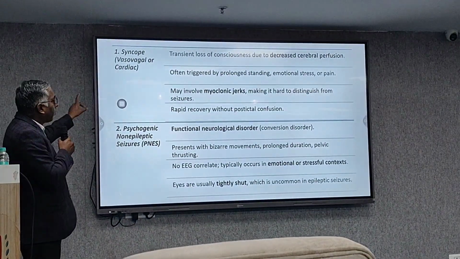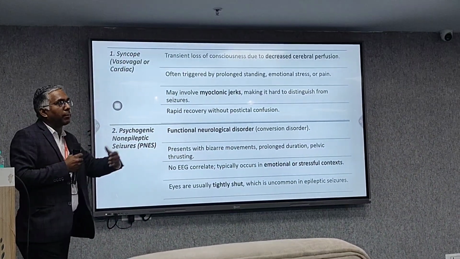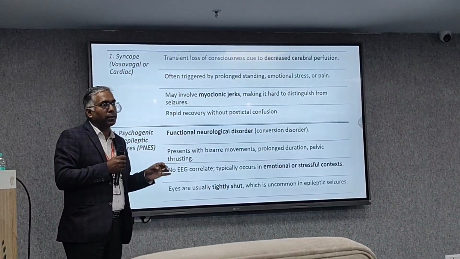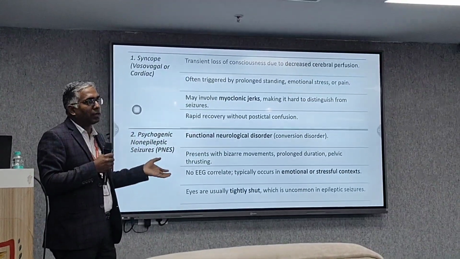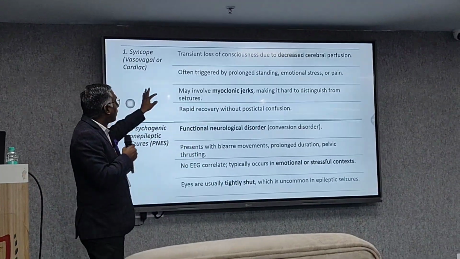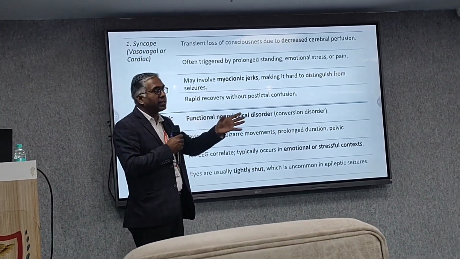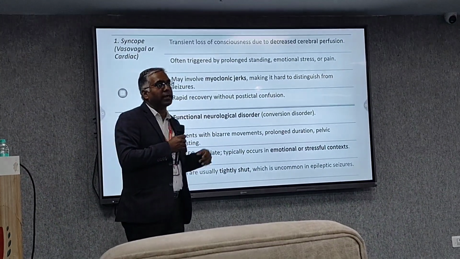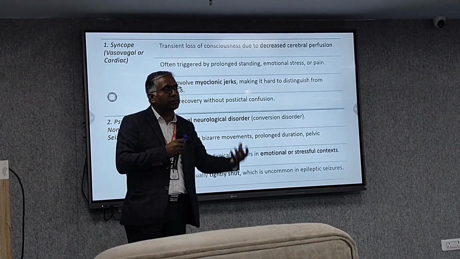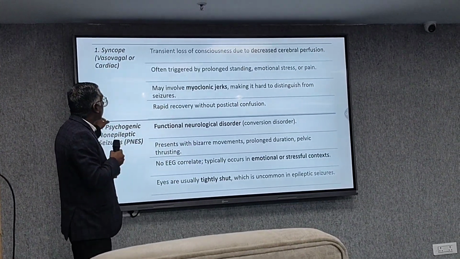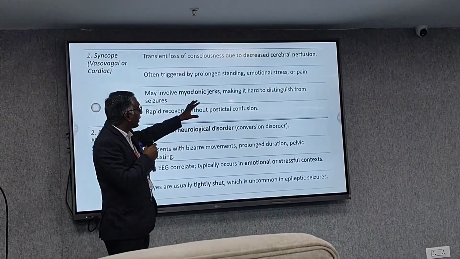So first is syncope. It is very common. The patient is standing in front of you and suddenly falls down, right? So it may be confused with an absence seizure. What happened here? It is a transient loss of consciousness due to decreased cerebral perfusion, because of any reason. The patient might have taken an antihypertensive, or the BP came down and he suddenly fell. So that is one of the vasovagal causes, often triggered by prolonged standing, emotional stress or pain.